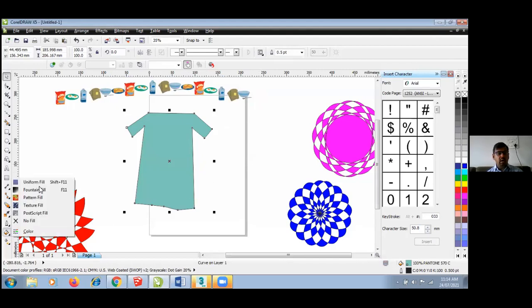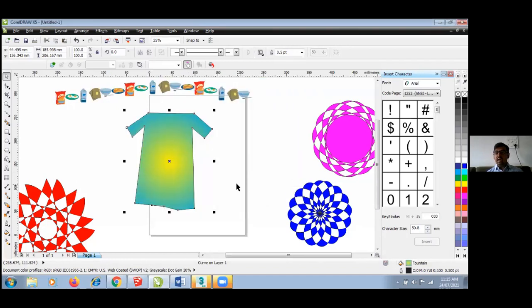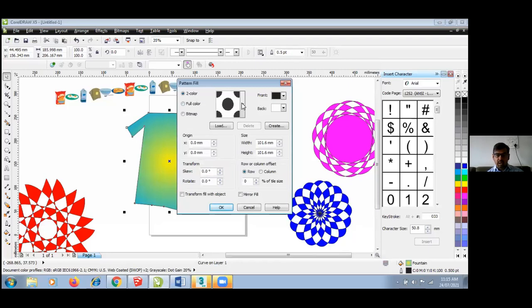Now I want color with shading. So here I can give different types of shading, like conical effect, radial effect. I can change different colors. You can see I can change the color also, right? So this is a rough idea about the drawing and color. In 3D, how we are going to use that, I am going to show you that also. But first I am making you understand the 2D design.